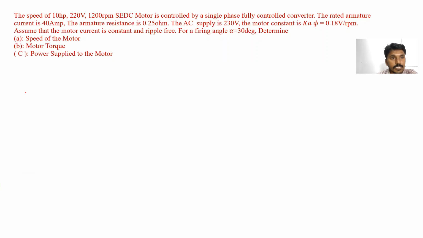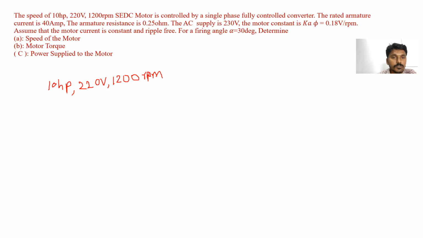It has given the rated values of the motor: 10 HP, 220 volts, 1200 RPM. Clear?